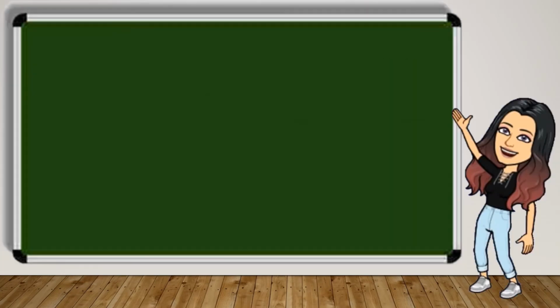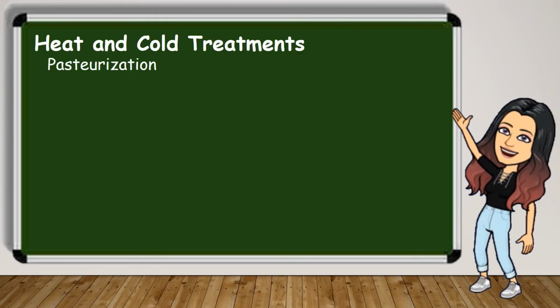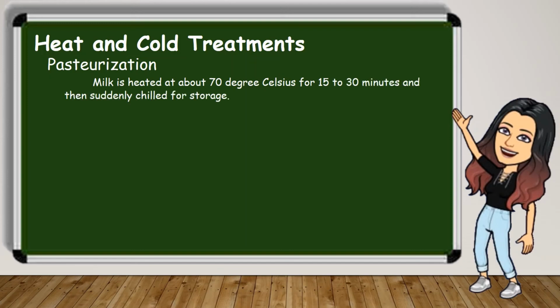There is another method called heat and cold treatment. Pasteurization is a type of heat and cold treatment. When milk is heated at about 70 degrees Celsius for 15 to 30 minutes and then suddenly chilled for storage, it is called pasteurization. This prevents the growth of microbes.